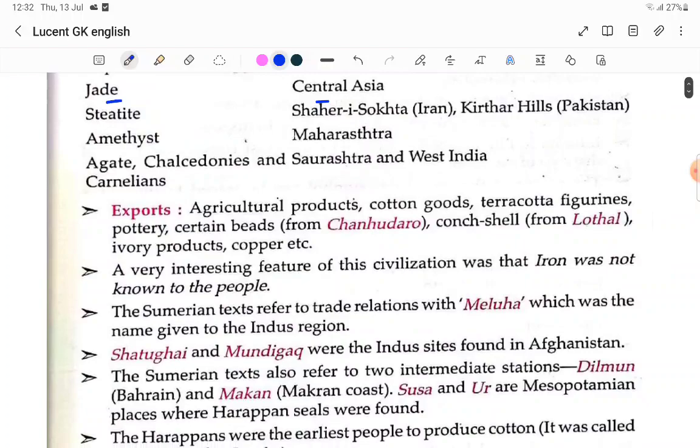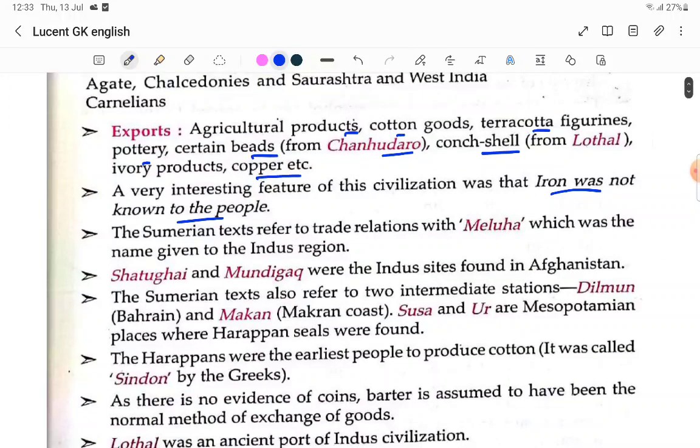Exports: agriculture products, cotton goods, terracotta figurines, pottery, certain beads from Chanhudaro, conch shell from Lothal, ivory products and copper, etc. The very interesting feature of this civilization was that iron was not known to these people. They knew silver and copper, but they didn't know iron. Sumerian texts refer to trade relations with Meluha, which was the name given to the Indus region.